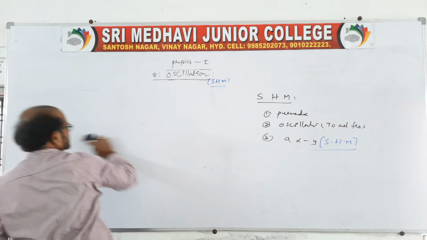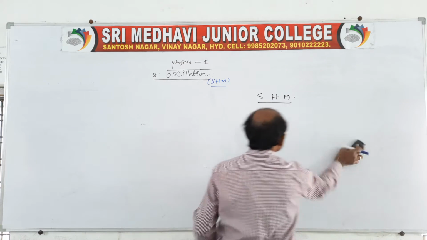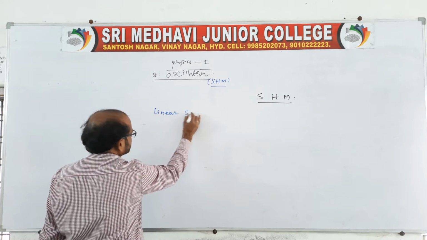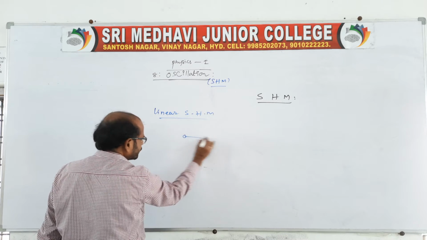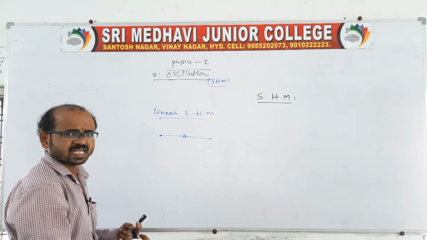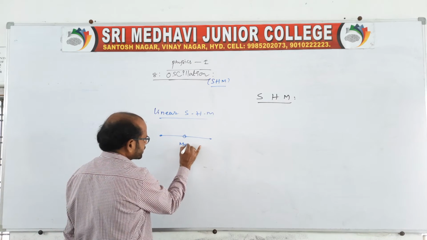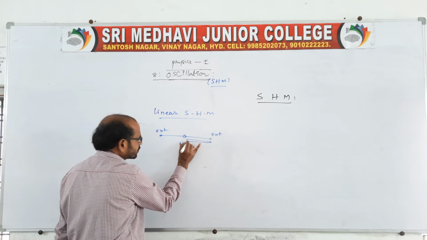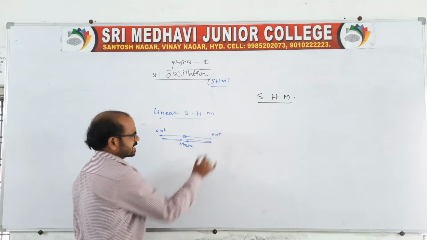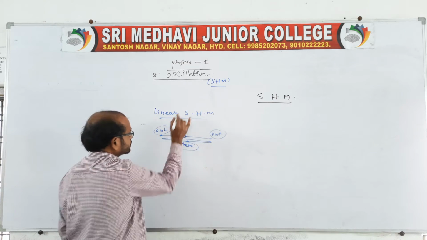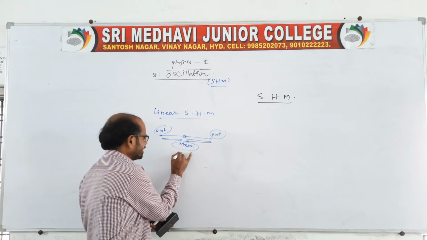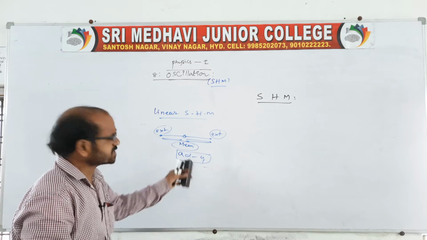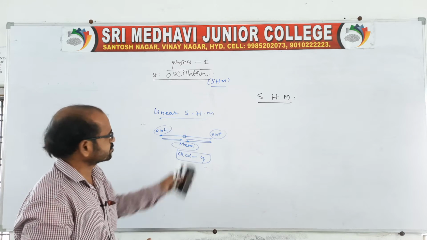One we can say is linear SHM. Sir, what is linear? Linear SHM is when a particle is moving along a straight line like this. Here is the mean position, and here is one extreme and here is the other extreme. Suppose the particle is moving to and fro, between one extreme and the other, which we can call linear SHM. Of course, A is directly proportional to minus displacement. It is the condition, the SHM equation in case of simple harmonic motion.